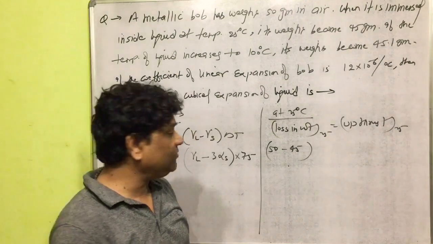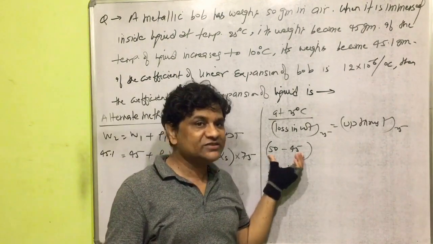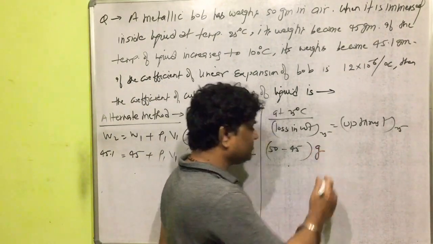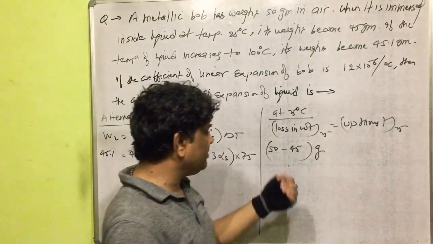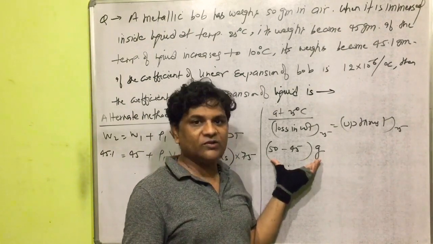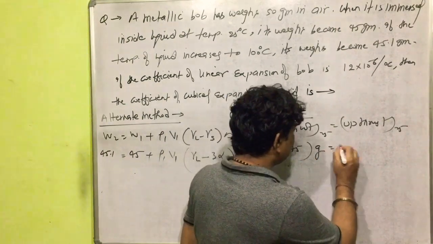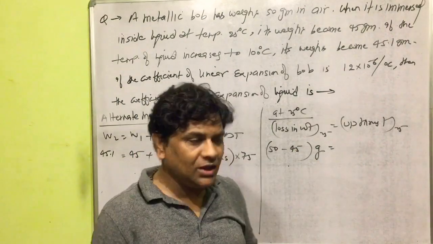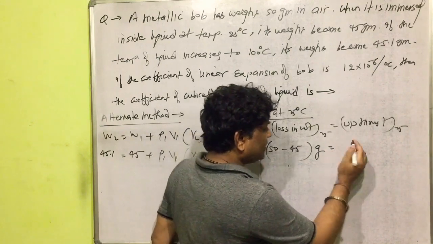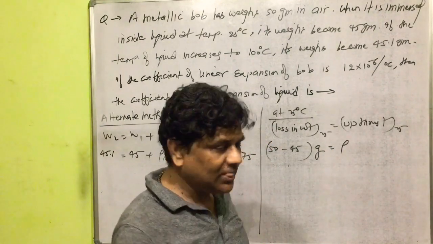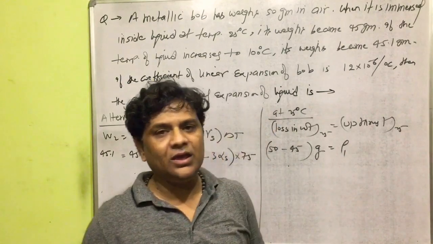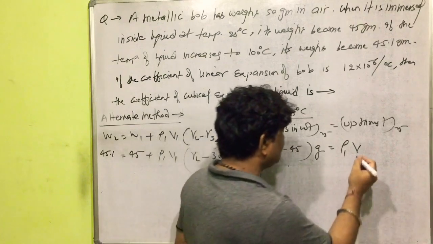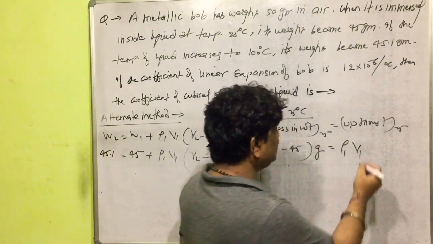Multiplying by gravity, the loss in weight is equal to the upthrust at 25 degrees Celsius, which is the density of the liquid at 25 degrees Celsius times the volume of the metallic bulb inside the liquid times gravity g.